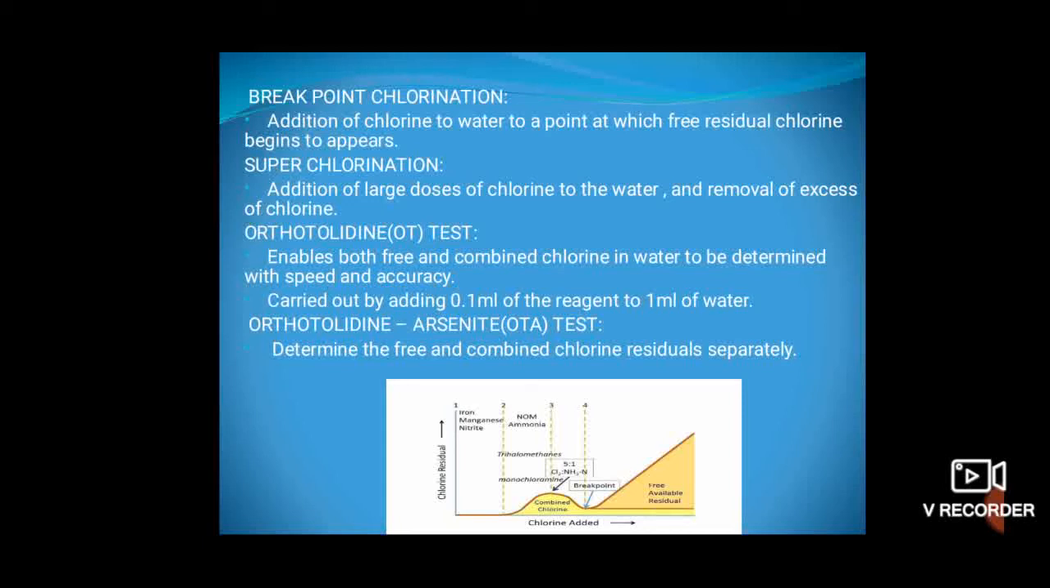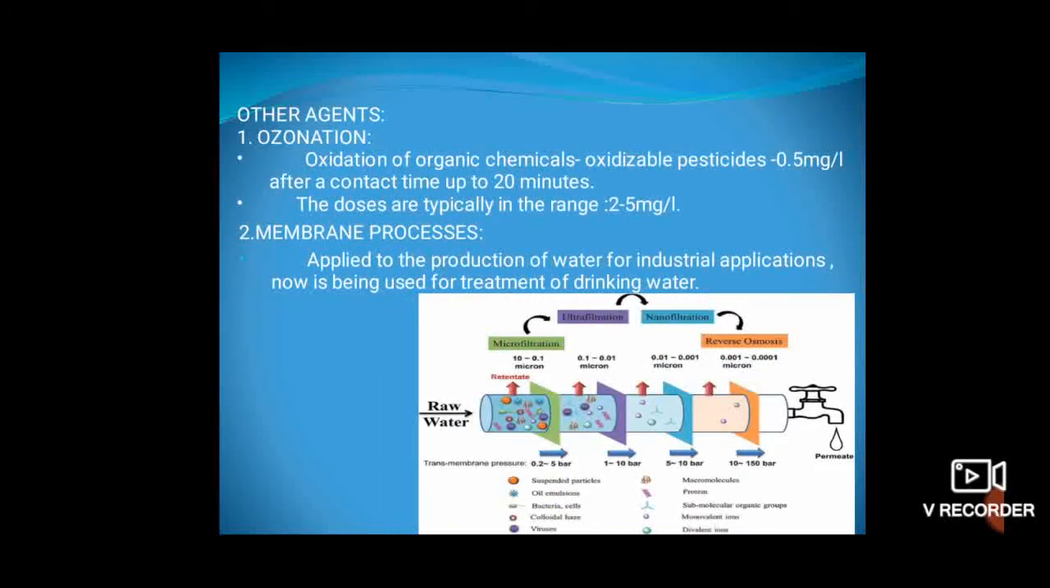Orthotoluidine test. It enables both free and combined chlorine in water to be determined with accuracy and speed. It is carried out by adding 0.1 ml of the reagent to 1 ml of water. Orthotoluidine arsenite test. It is used to determine the free and combined chlorine residuals separately. Other methods like ozonation and membrane process are also used.